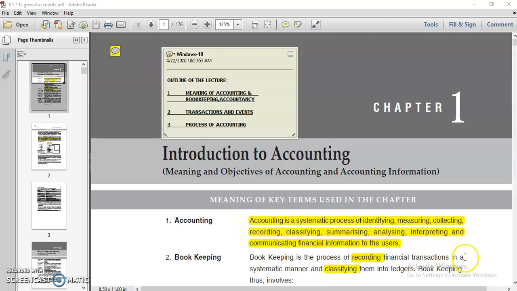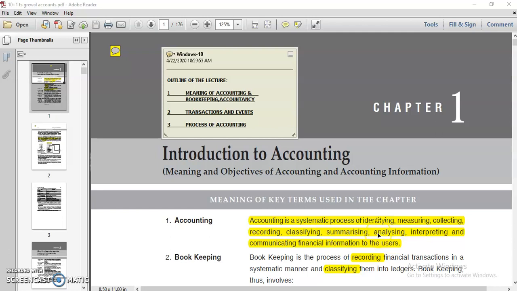The transactions which relate to cash all come into the cash account, which is known as classification. First we record all the transactions, then we divide them according to their nature into different accounts. For cash transactions we make a cash account, for bank transactions a bank account, for purchase and sales transactions we open purchase and sales accounts. That is called classifying. This is your second book, which is known as the ledger.